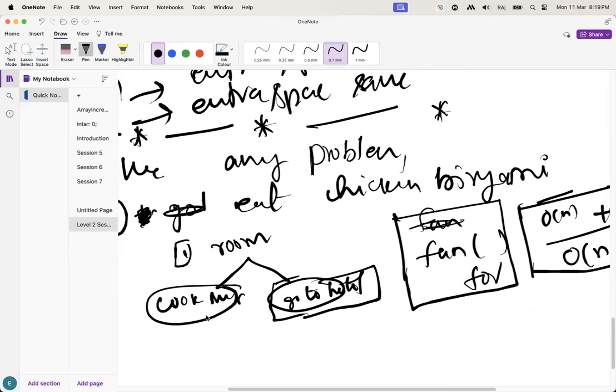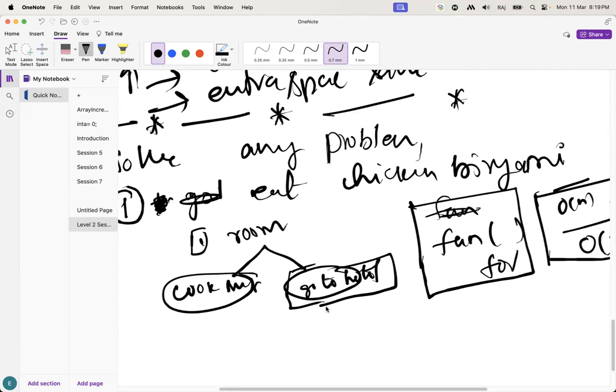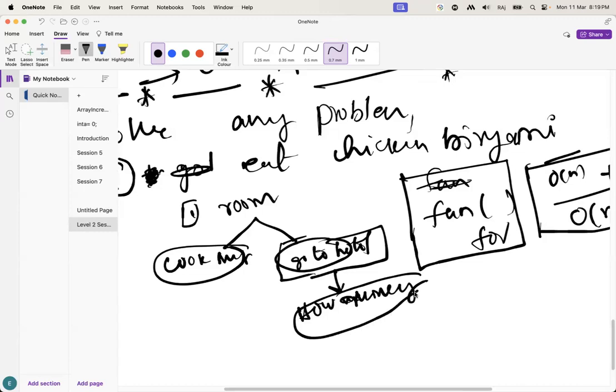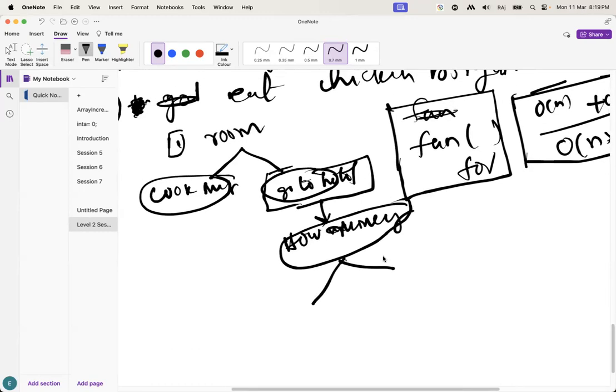Okay, I am talking about this one now. Go to a hotel. If you decide to go to a hotel to eat biryani, what do you have to do next? You have to check how much money you have. If you don't have money, what will you do?